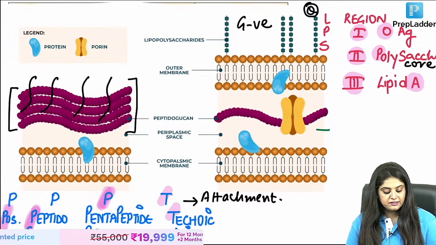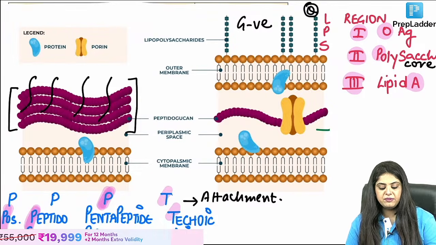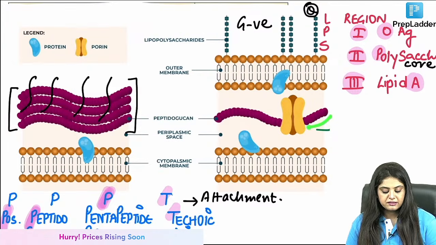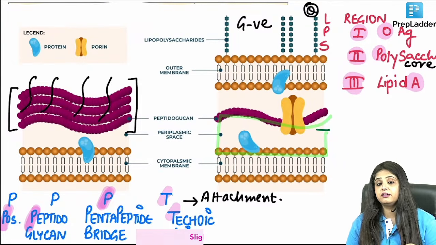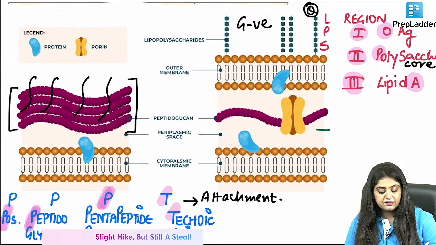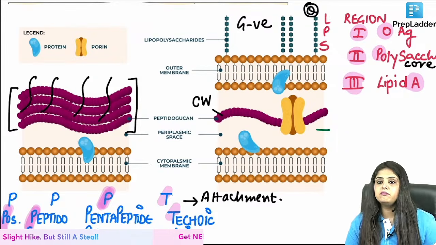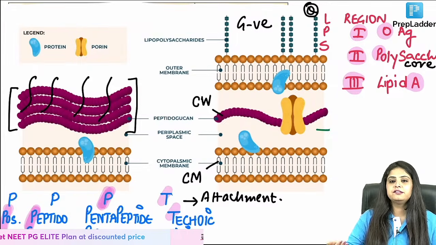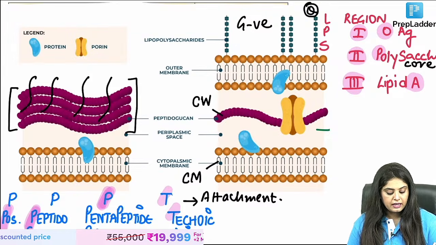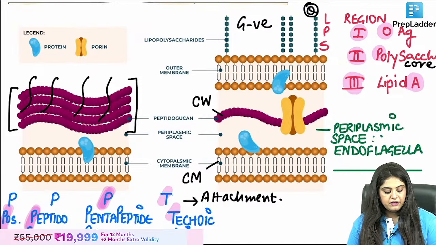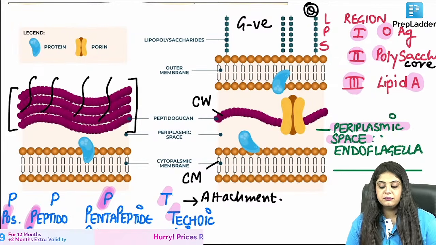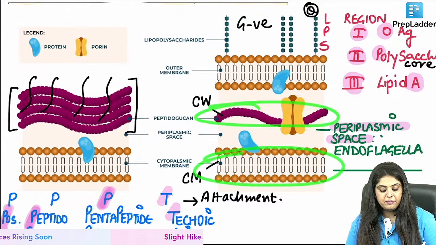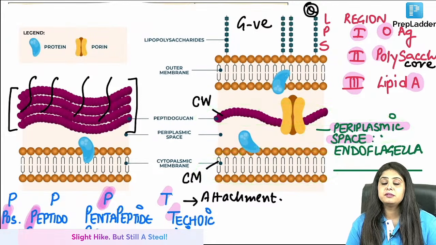Now please note, there is another space. If you look carefully, ma'am, humne cell wall to pad liya, but I can notice that they will mark something like this. Now listen to my labeling very carefully. There is something which is a cell wall that they have marked, okay, and niche they will mark something called a cell membrane, obviously cell wall and cell membrane, but around it, in between them, they will mark something called periplasmic space. Listen to this very carefully. There is cell wall, there is cell membrane, and in between is periplasmic space.